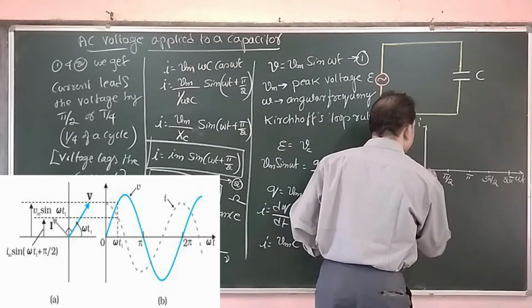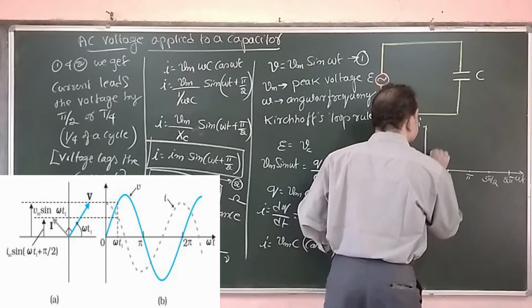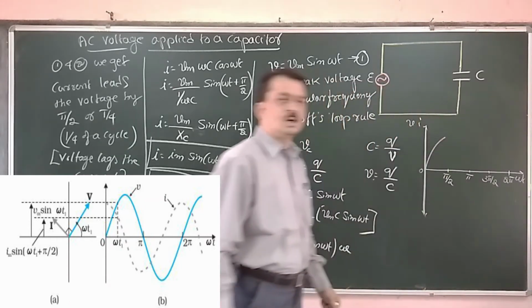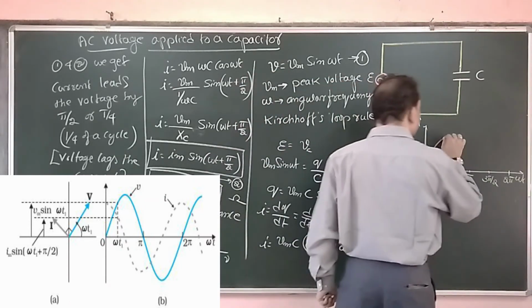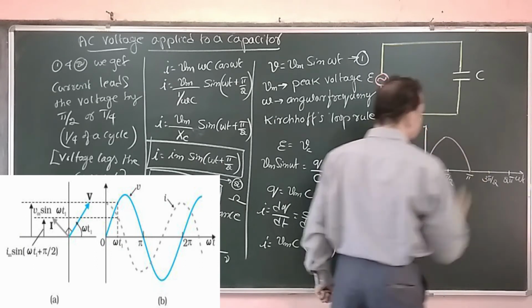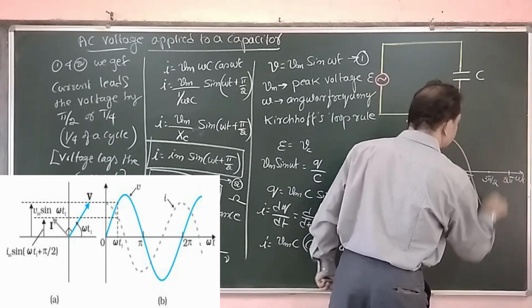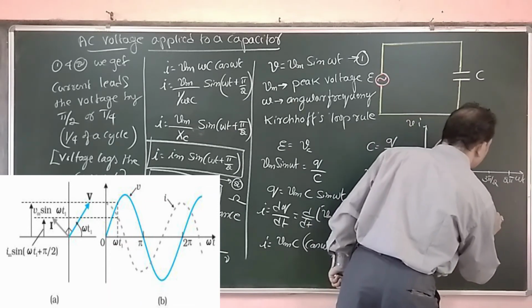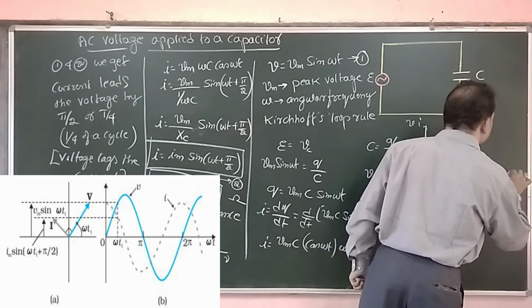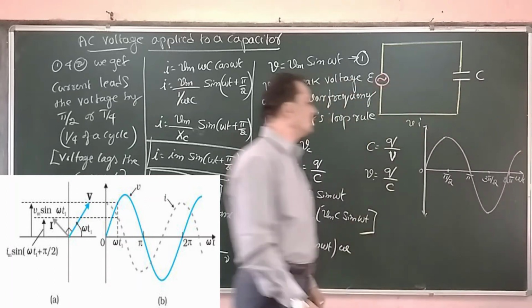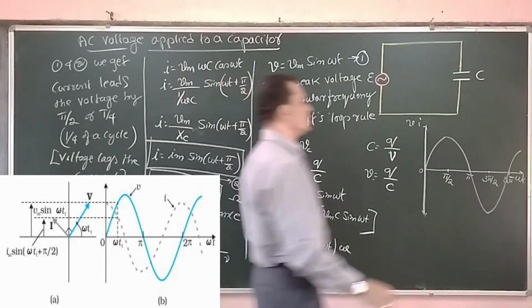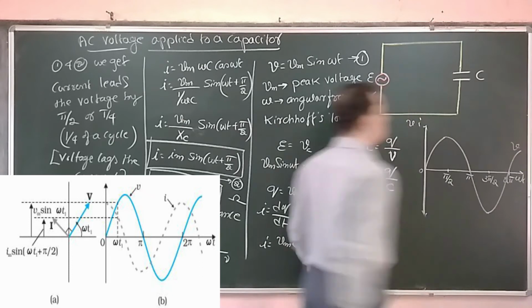Now from 0, the voltage reaches maximum at pi by 2 and reduces to 0 at pi, reduces to negative maximum at 3 pi by 2 and reduces to 0 at 2 pi, and that cycle continues. It is a voltage curve, voltage graph.